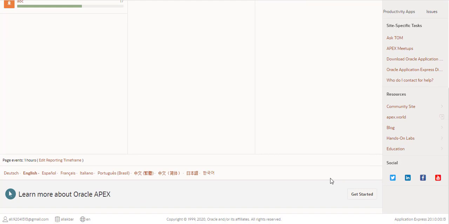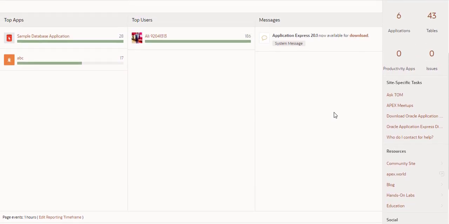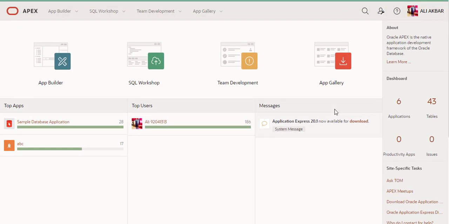Okay, you can see here the application version. You can check it from here. I'm just showing you a demonstration on 20.1. I will do my next tutorial on the latest version. You can see on the right side,